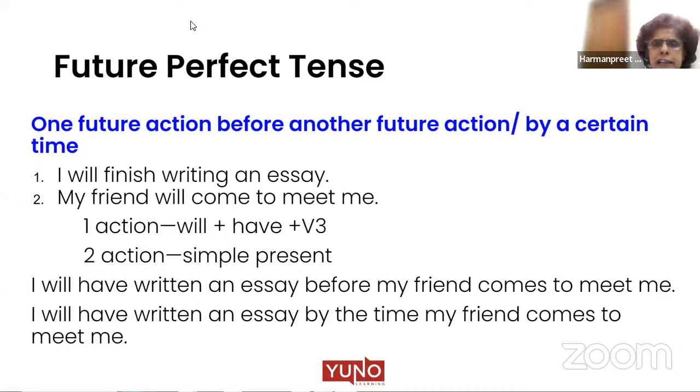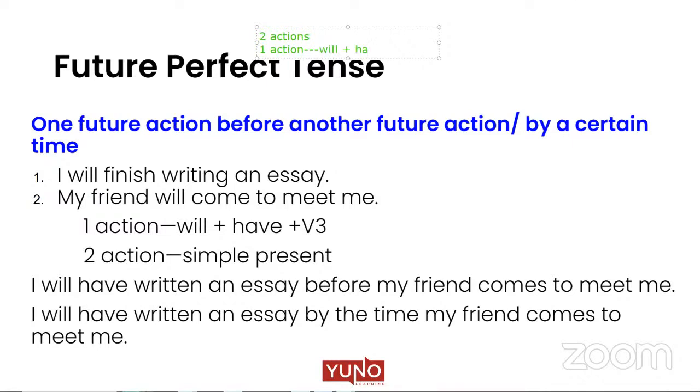This is slightly tricky, so we need to understand this. Please understand, future perfect tense we usually use when we talk about two actions which will happen in future, right? Usually we use it with two actions. First action takes what? See, future perfect. Future means will has to be there. Perfect means third form of the verb, and has or have has to be there. Have been, has been.